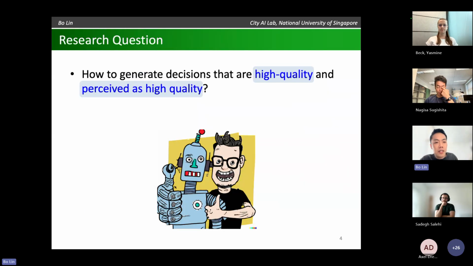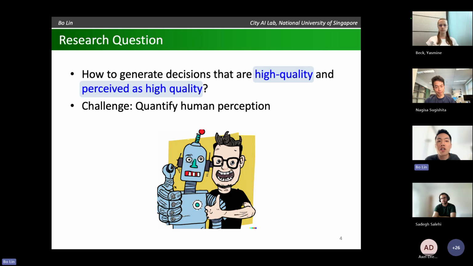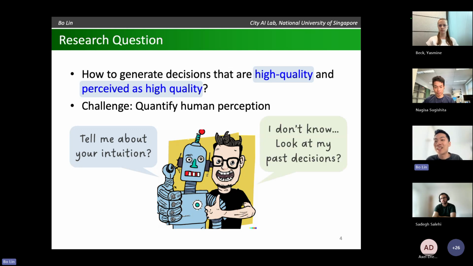So essentially, the research question we're asking here is, how do we generate a decision that is not only high quality, but also perceived as high quality by humans, so they're more likely to be adopted? And the key challenge here is, how do we even quantify human perception? If you ask a driver to tell us about her intuition of a road network, most likely the response is, I don't know, because it's not something we can easily communicate and articulate to each other. So instead, I'm going to look at how people made decisions in the past, and hopefully we can learn something useful from those historical data that can inform our future recommendation.